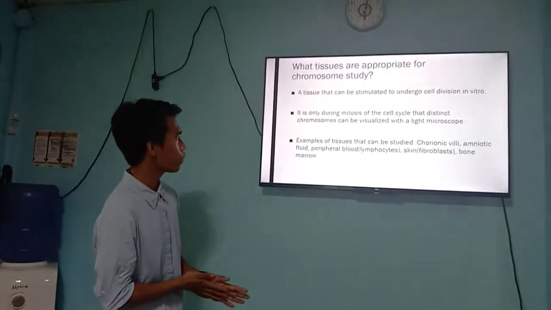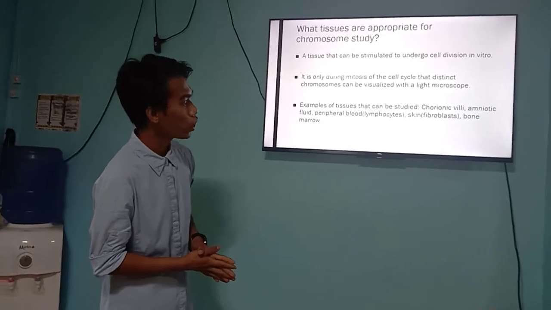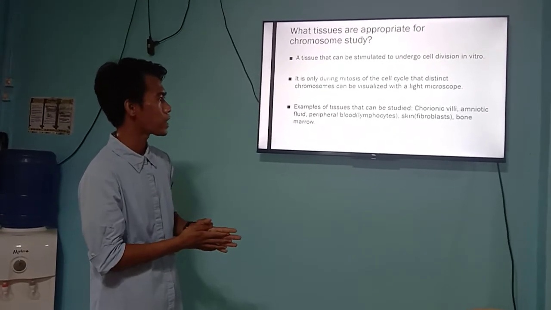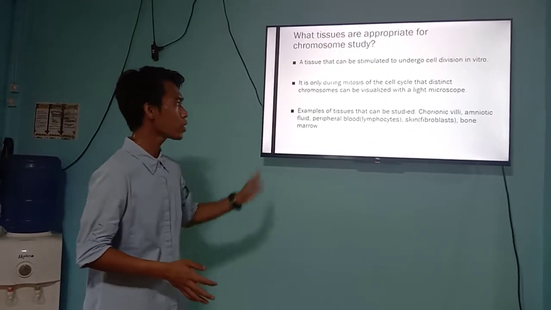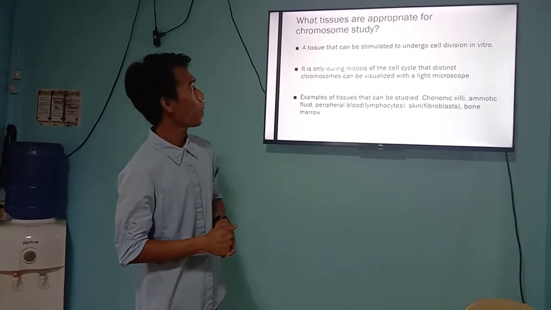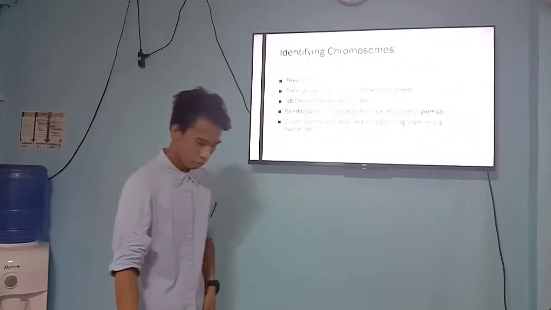Next, example of tissues that can be studied is chorionic villi, then amniotic fluid and peripheral blood and skin and bone marrow. So those are the examples of tissue that can be studied, the appropriate tissues used in the chromosome study of cytogenetics.